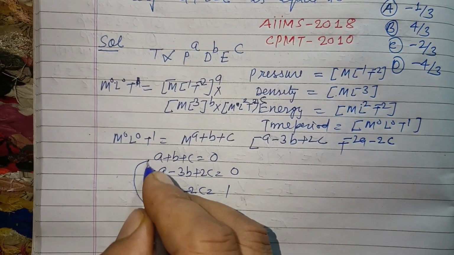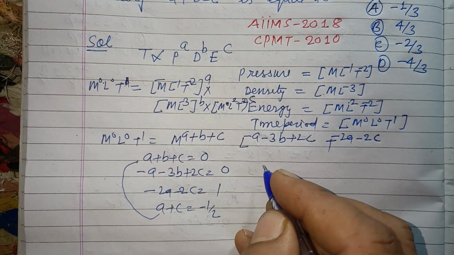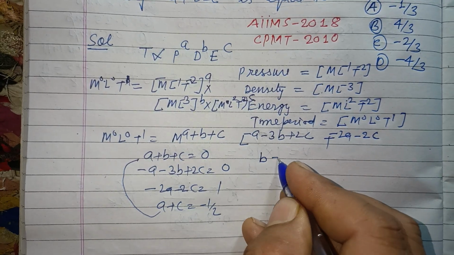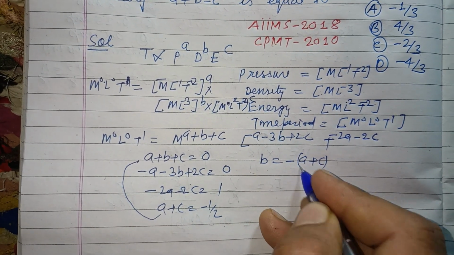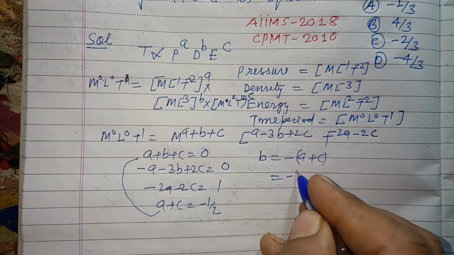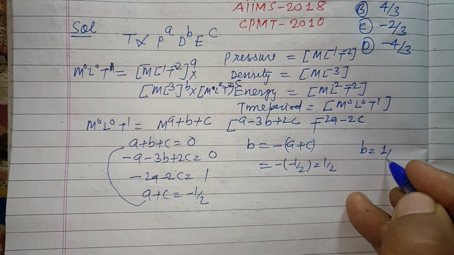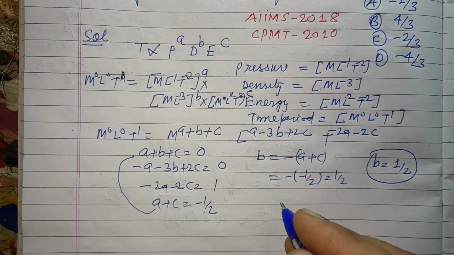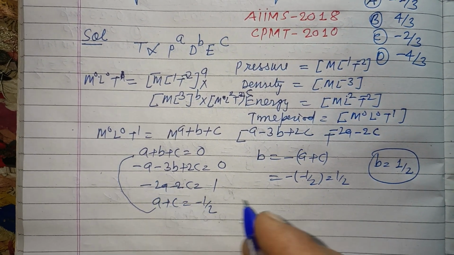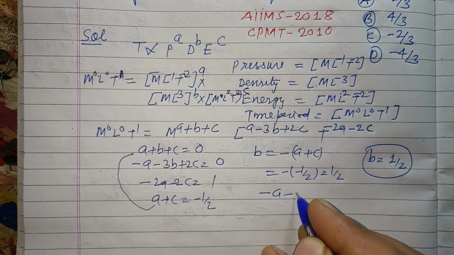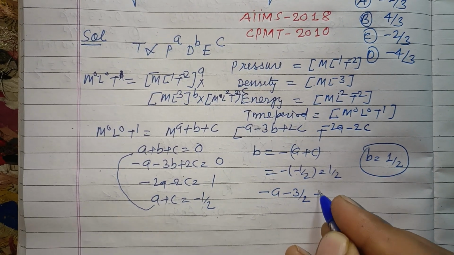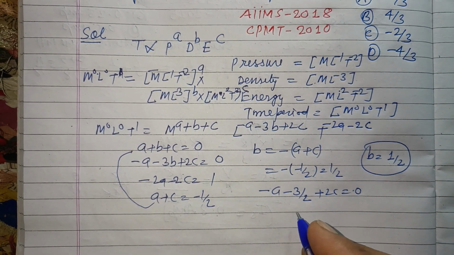Putting this value in the first, we got b equal to minus (a plus c), and that is minus of minus 1 by 2, so this is 1 by 2. Therefore b is 1 by 2. If b is 1 by 2, we get minus a minus 3 by 2 plus 2c equal to 0.